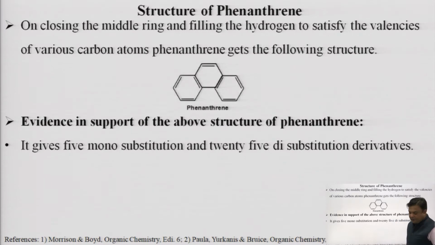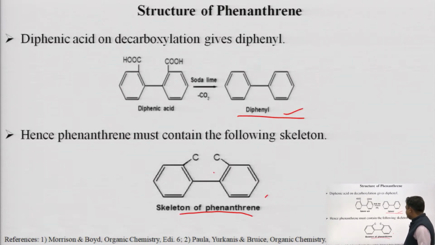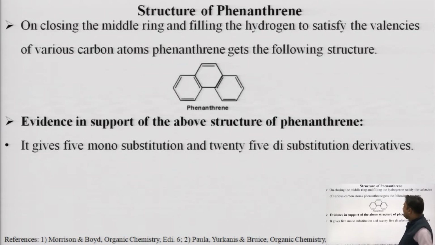Like you saw in the previous slide, when thinking about the structure of phenanthrene, there is again a problem of the valency of the carbon, which can be removed by just closing the ring. After closing the ring, to resolve the problems of all the valencies of the carbon, we get this structure of phenanthrene. So this structure of phenanthrene is also established, and a lot of evidence can be given in support of it.